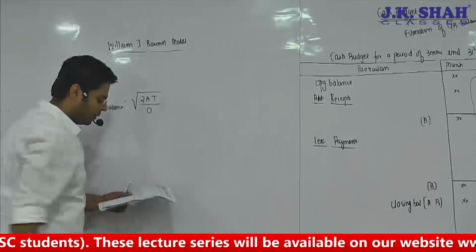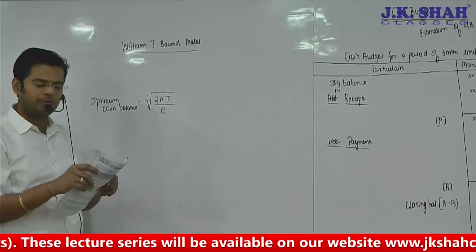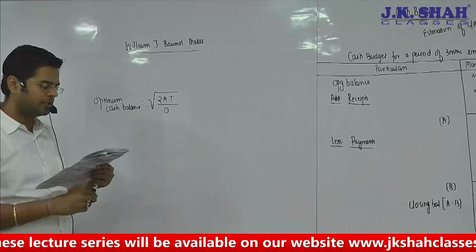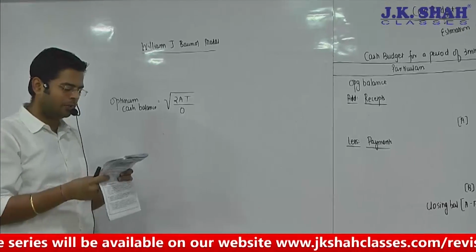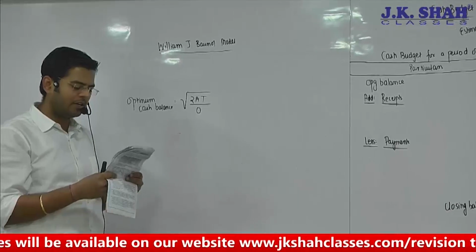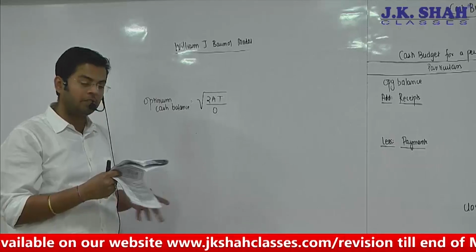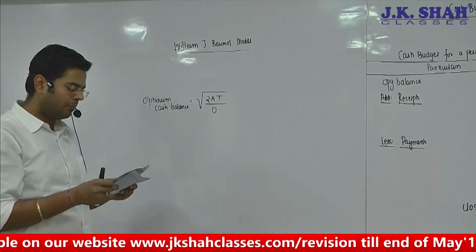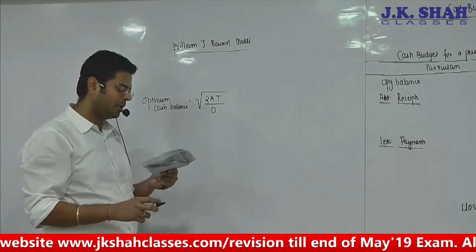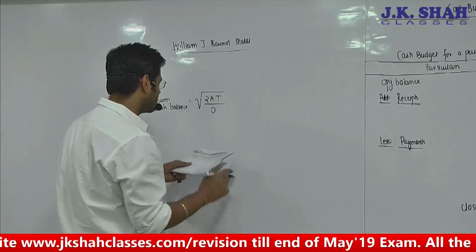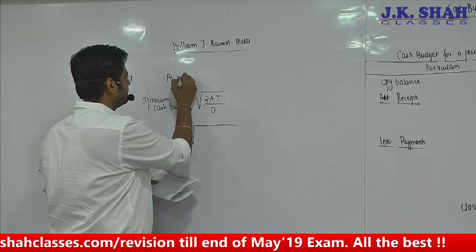Okay, so what's the required part of the sum? A firm maintains a separate account for cash disbursements. The total disbursements are 1,05,000 per month or 12,60,000 per year. Administrative and transaction cost of transferring cash to disbursement account is rupees 20 per transfer. Marketable securities yield 8% per annum. Determine the optimum cash balance as per William J. Baumol model.